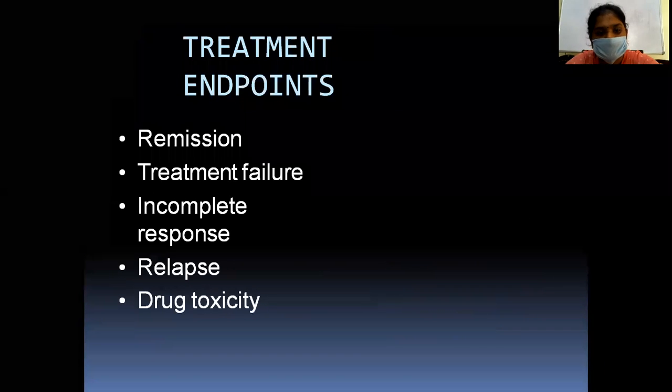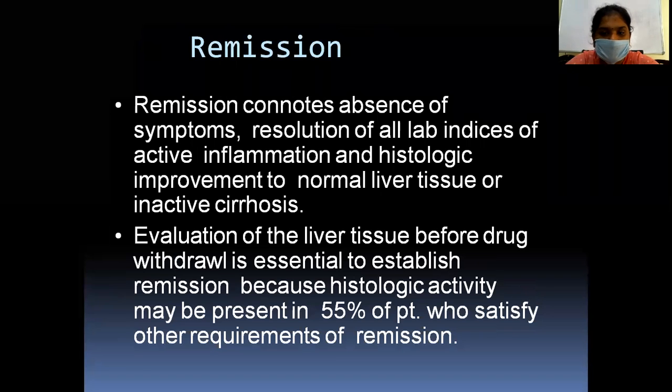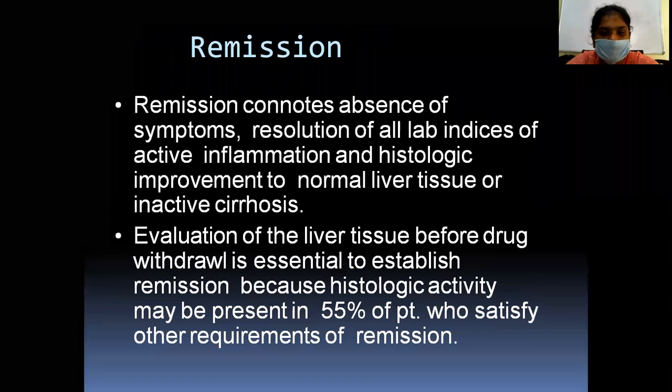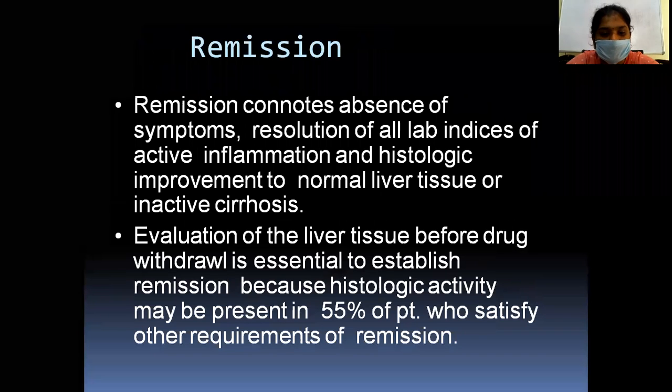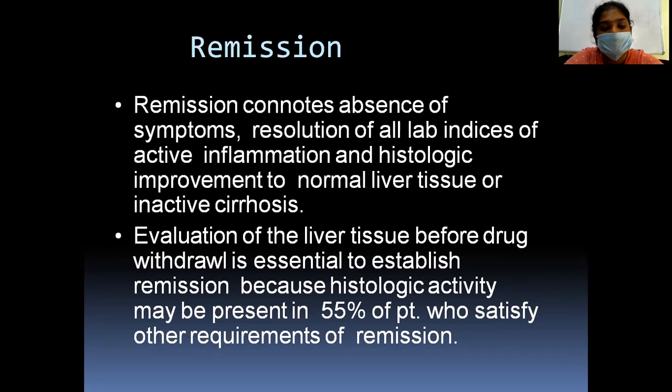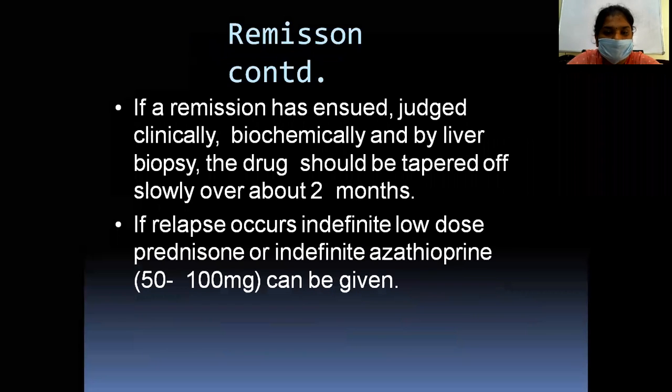The treatment endpoints are remission, treatment failure, incomplete response, relapse and drug toxicity. So remission: the absence of symptoms, resolution of all the lab indices of active inflammation, histological improvement, normal tissues or inactive cirrhosis. Evaluation of the liver tissue before the drug withdrawal is essential to establish the remission because histological activity may be present in 55% of the patients who satisfy the other requirements of remission.